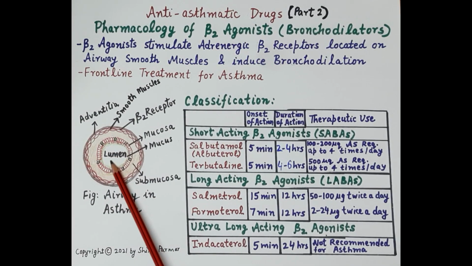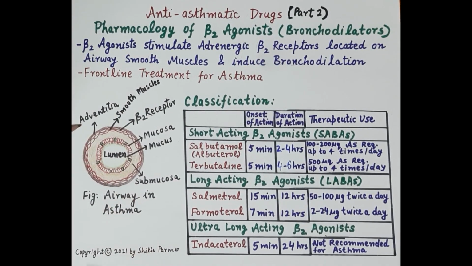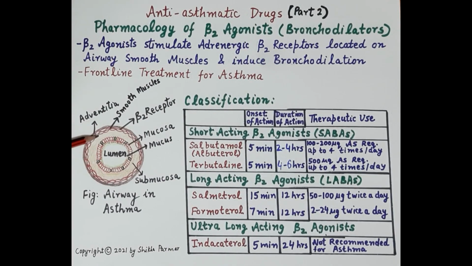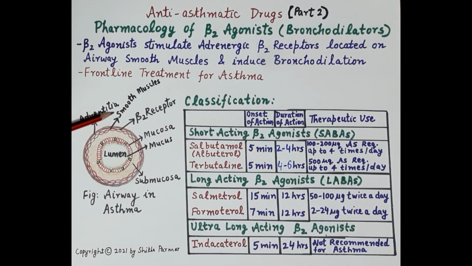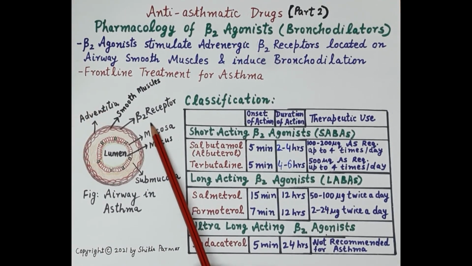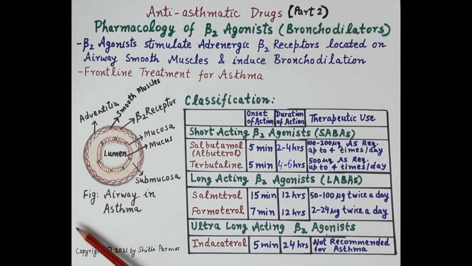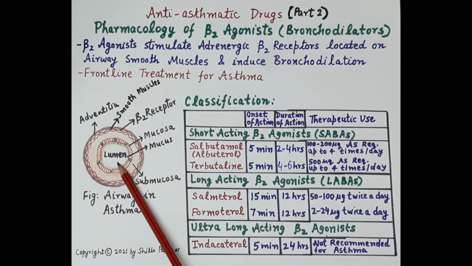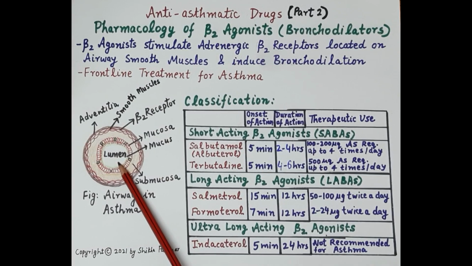In the center is the lumen, that is the respiratory passage or the airway through which the air passes. Outermost layer is called as the adventitia, and below the adventitia is a layer of smooth muscle cells. Now in these smooth muscle cells are located beta-2 receptors. Now in asthma, bronchoconstriction causes narrowing of the airway lumen. That is narrowing of the passage of air, which leads to difficulty in breathing.